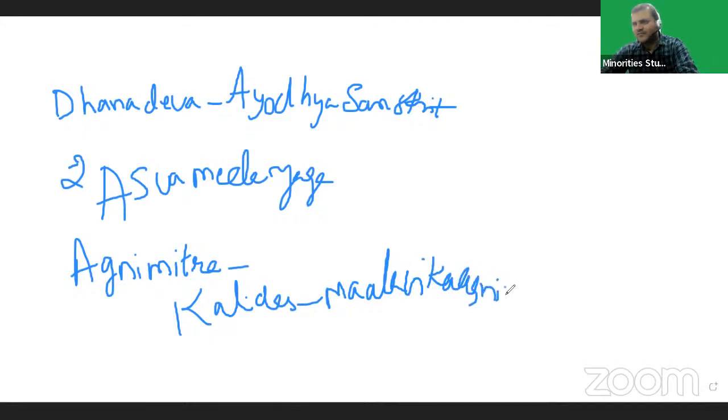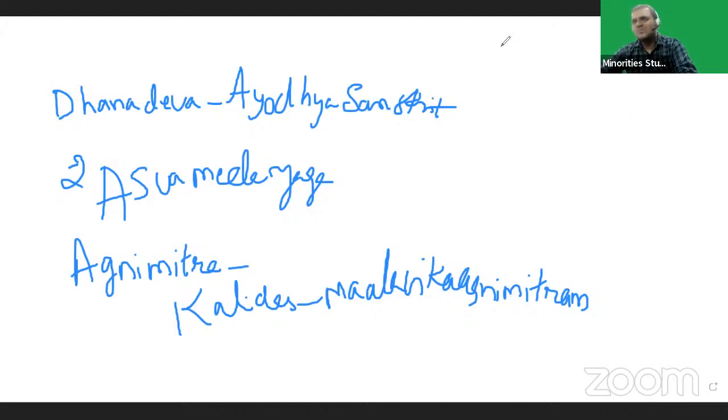According to this book, Agnimitra was the hero. He married Malavika. The love story of Malavika and Agnimitra is discussed in Malavikagnimitram. After Agnimitra, Vasumitra became ruler.